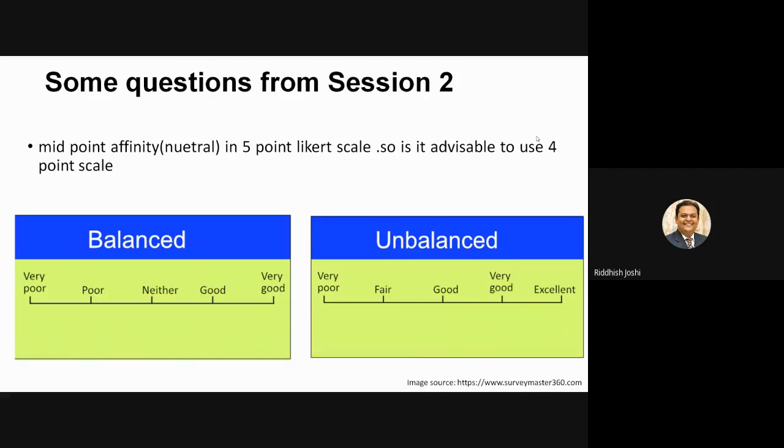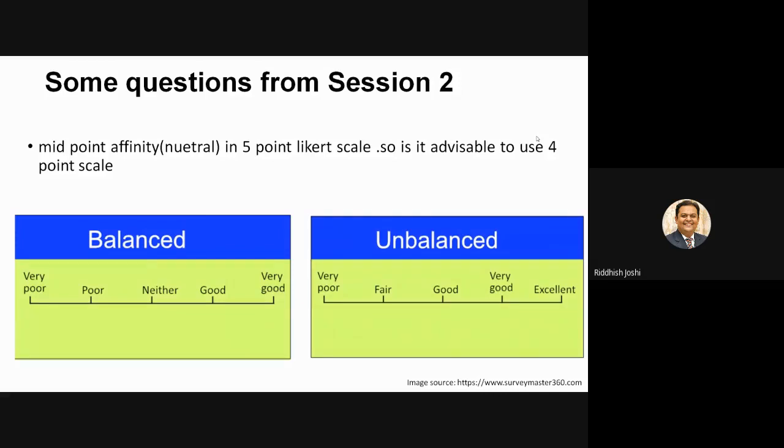So why should I use this unbalanced scale, or when should I use it? When you don't want your respondent to be on the neutral side, meaning you want a clear-cut response. I will not allow you to escape by staying on the neutral side; you have to give me an answer on either side. At that time you can use an unbalanced scale, right?